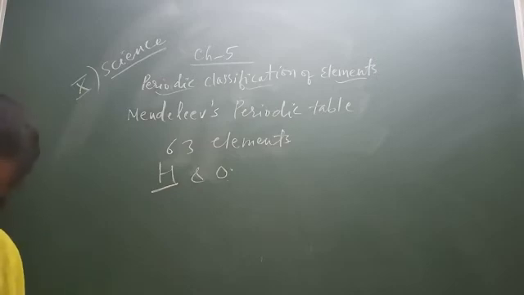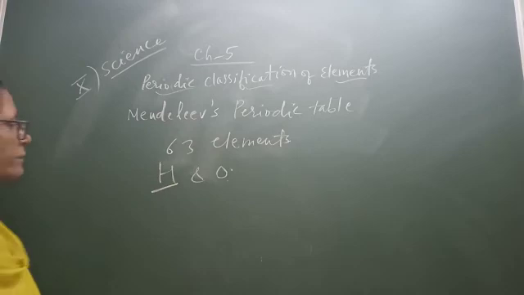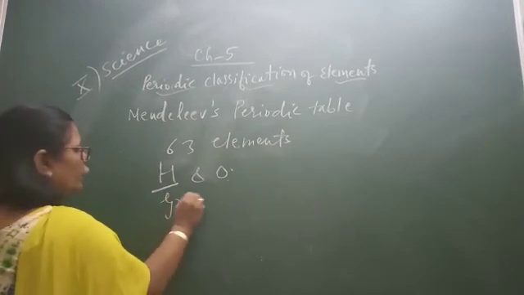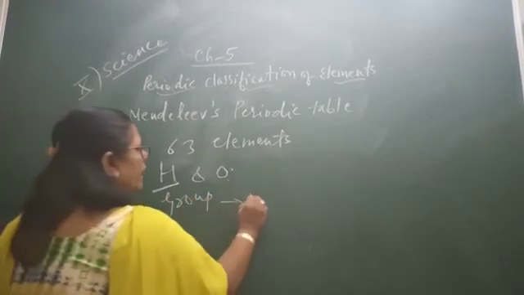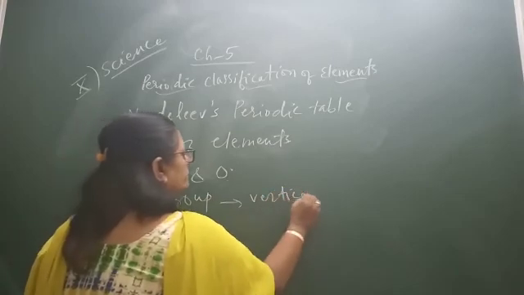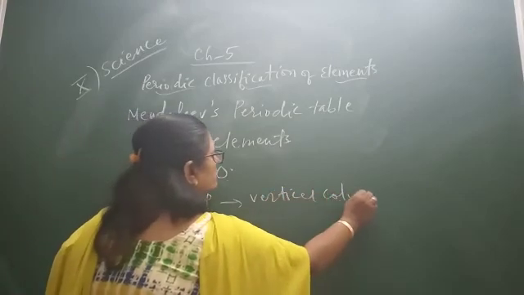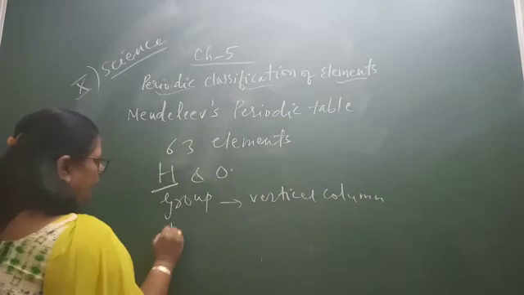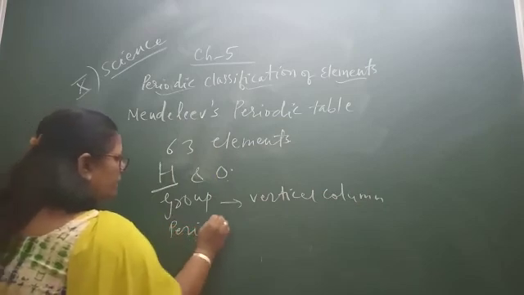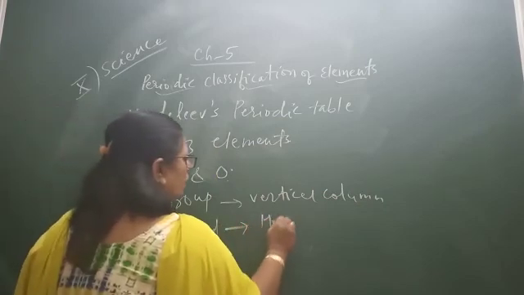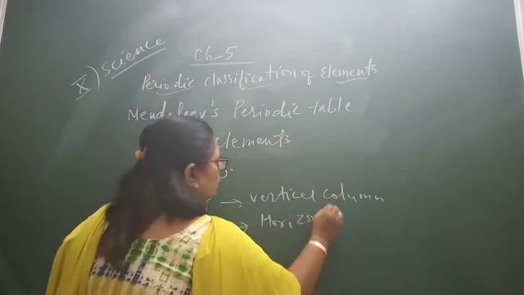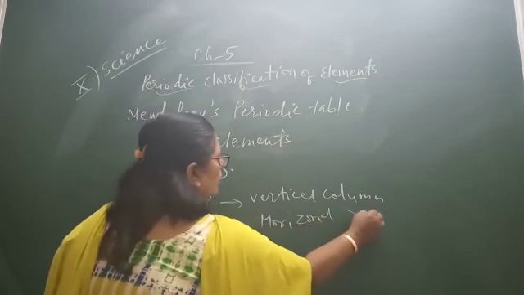Now, a table contains vertical columns that are called groups. Group means vertical column, and period means horizontal row.